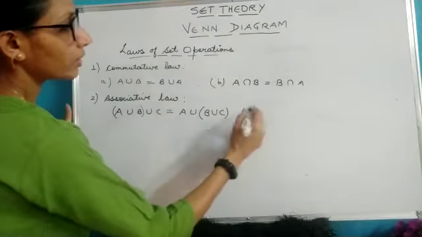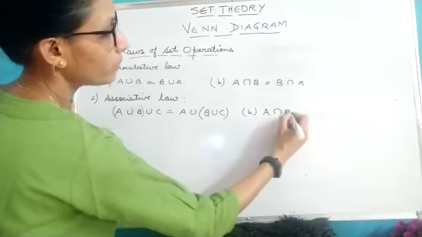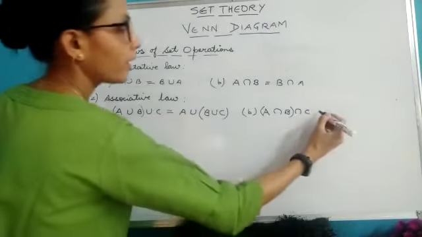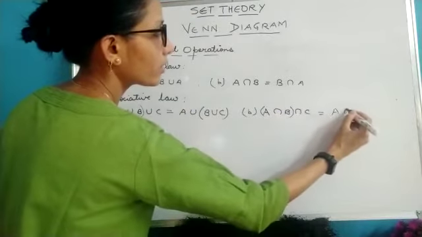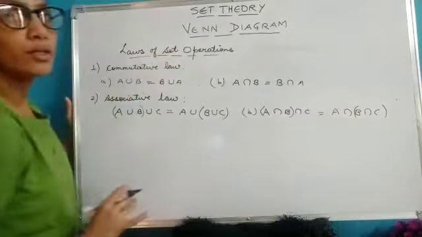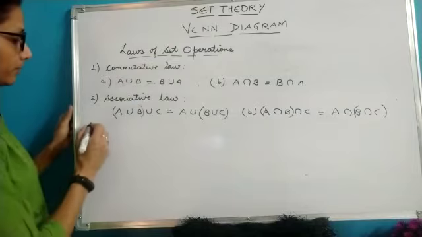Let's see intersection. It is A intersection B intersection C. If I take this pair first, or if I take the other pair first, then also the answer will remain the same. That means associativity is also satisfied.